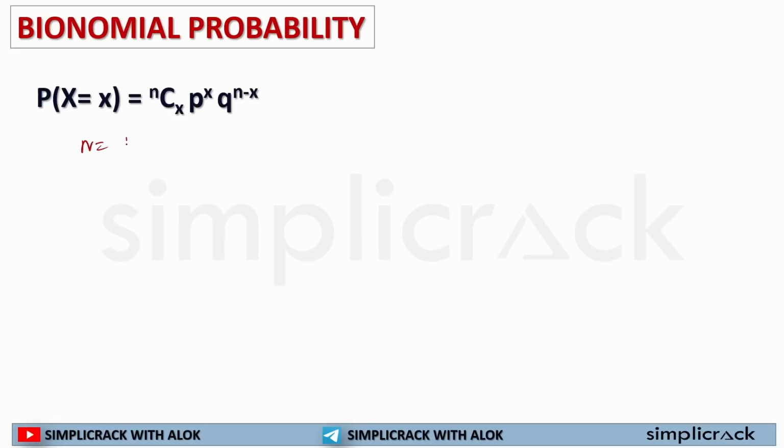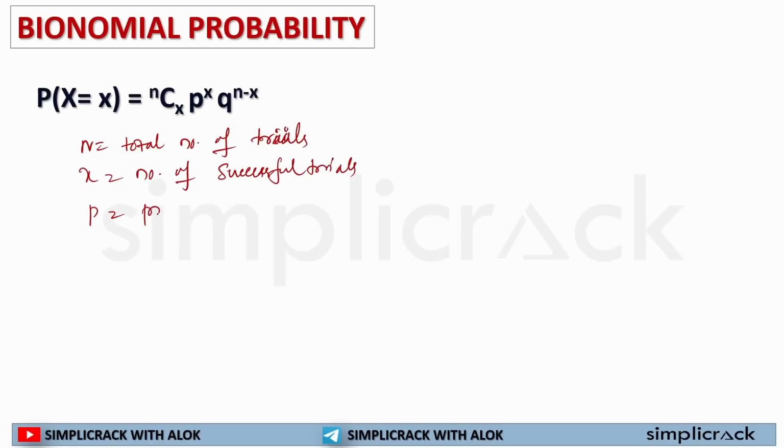Here n is equal to total number of trials, x is equal to number of successful trials, p is equal to probability of success, q is equal to probability of failure. Just remember this formula.